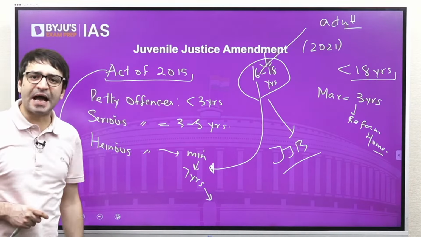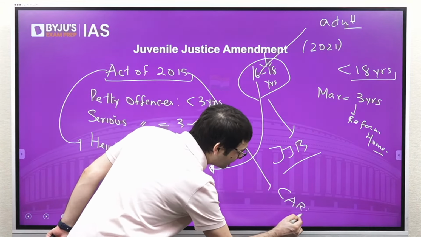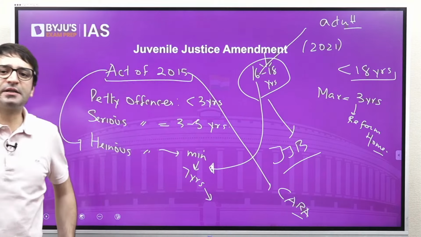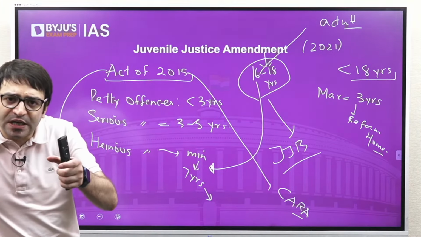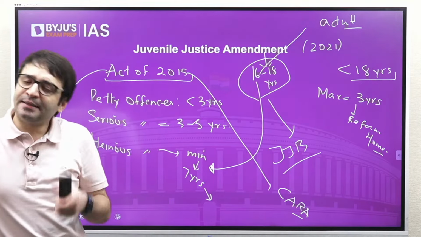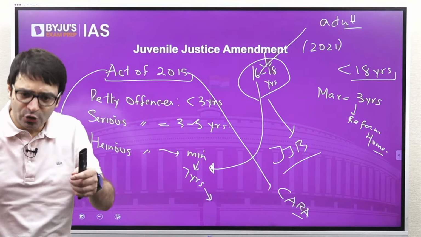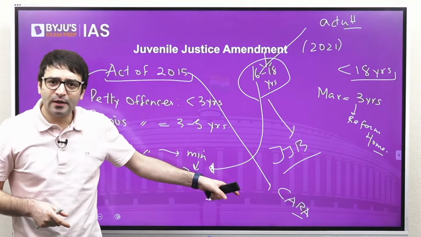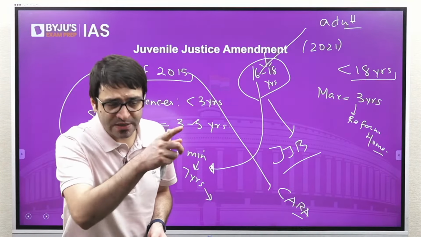This Juvenile Justice Act of 2015 also talked about CARA, the Central Adoption Authority. That means this law of 2015 also talks about adoption. And this law said that if you want to adopt a child, you have to come to this authority, and this authority will take the permission from the court, from a civil court.